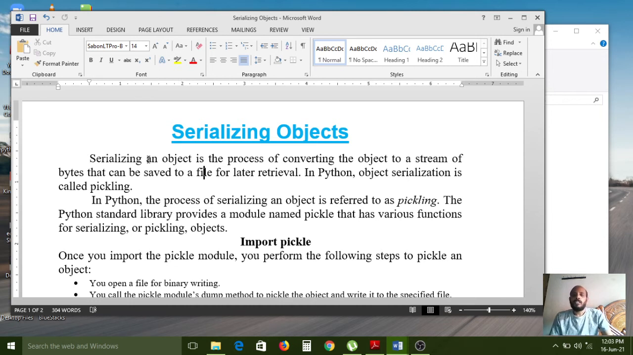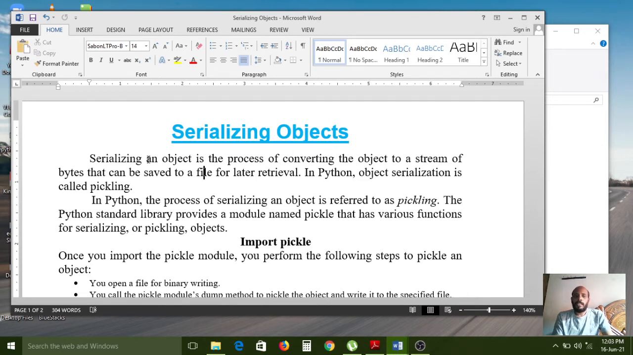For later usage purposes, we can save the data in a file in the form of a stream of bytes. Sometimes our data needs to be converted to a stream of bytes. Normally we can save data as it is, but sometimes it is required to store it in the form of a stream of bytes. That requirement is also available in projects.